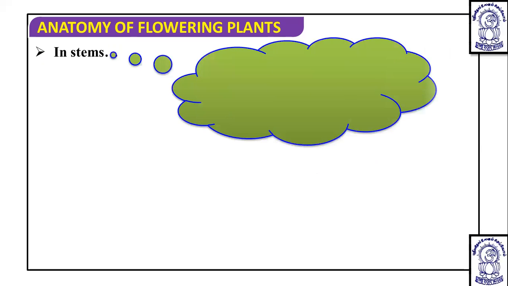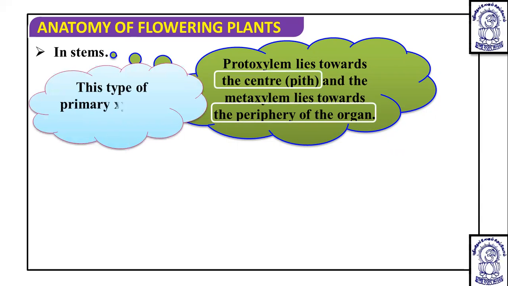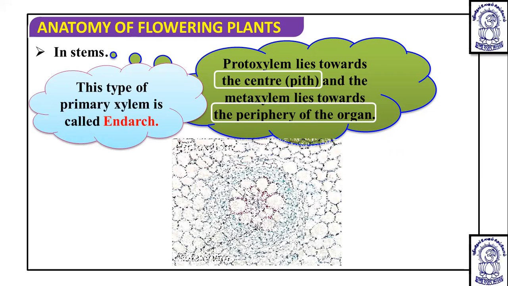Now, in the stem you will see an arrangement of protoxylem and metaxylem. Protoxylem lies toward the center and metaxylem lies toward the periphery. When protoxylem is present towards the center or the pith of the stem, it is known as endarch arrangement, and this endarch arrangement is seen in the stem.